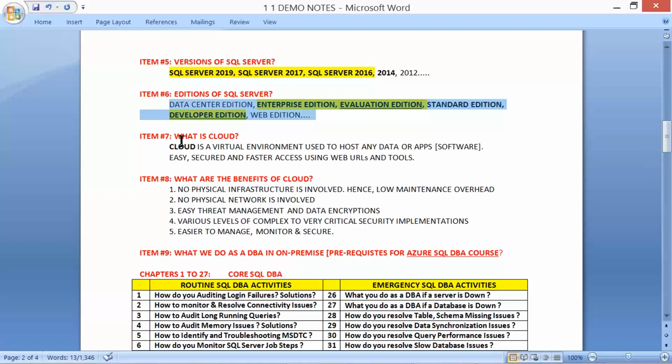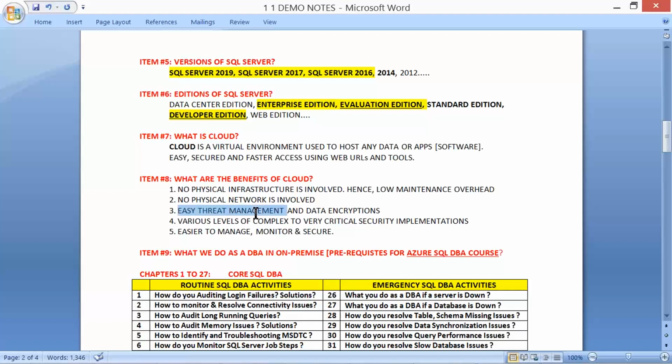Yes. What is cloud? A virtual environment to host any type of data or environment or any apps or data. Easy, secure and faster access. And different benefits from cloud. No physical infrastructure is involved, so no physical network, and we need not worry about wear and tear.